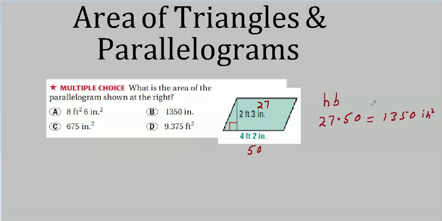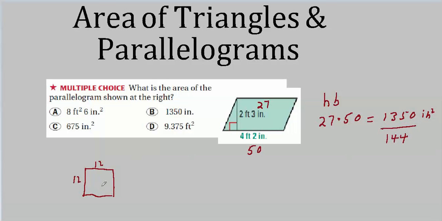So if you wanted this answer in feet, you would take this 1350 and divide it by 12 times 12. There are 144 square inches in 1 square foot. And that's probably pretty easy to see. I mean, suppose I draw, and suppose is the right word for it. That doesn't look much like a square, but pretend it is. If it's 12 inches on a side, it's 12 here and 12 here. So how many inches would this whole thing cover? 12 times 12, or 144.